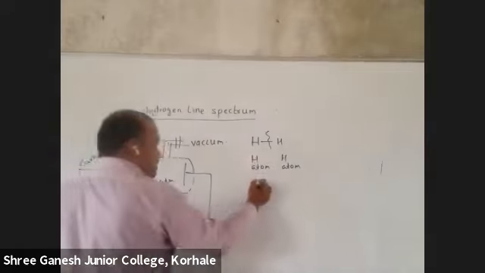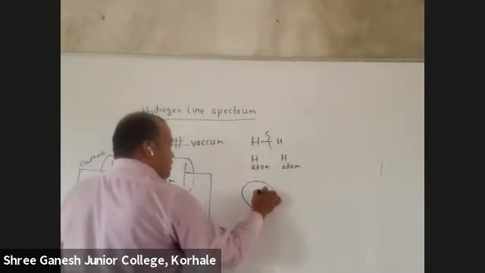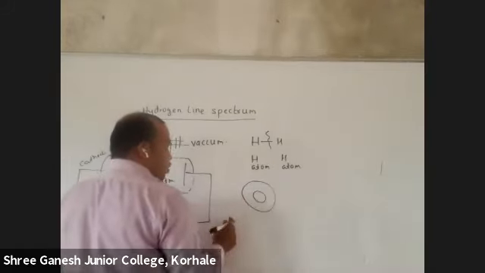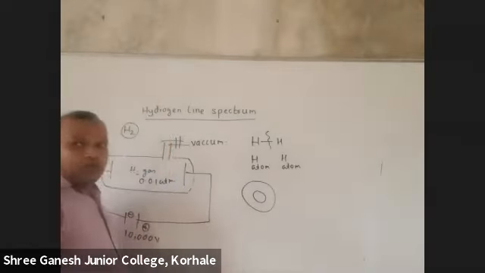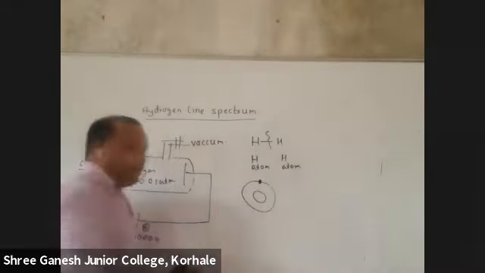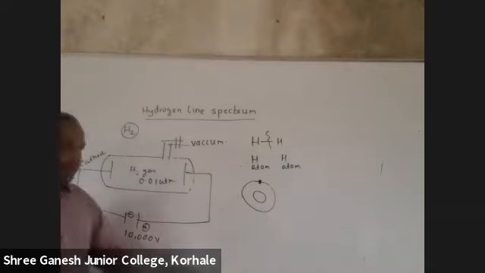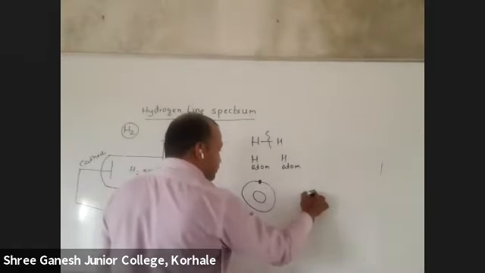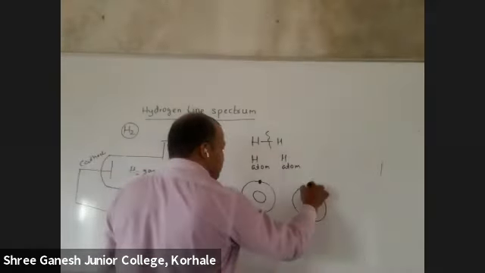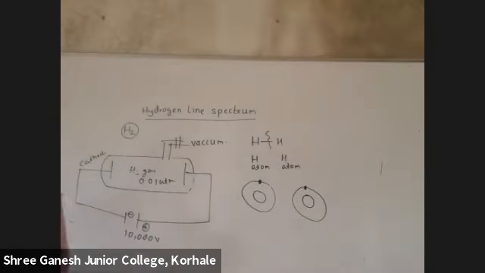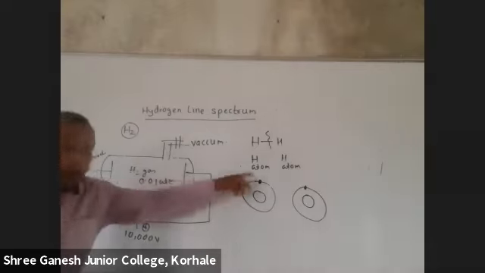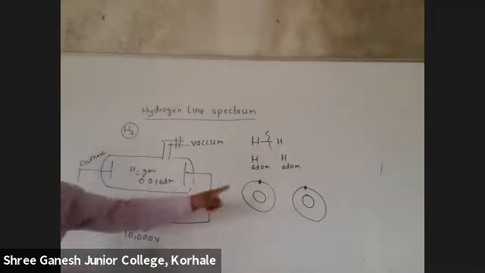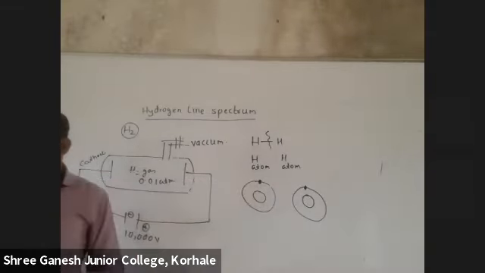Okay, now suppose this is a hydrogen atom. So this is the nucleus of hydrogen. How many electrons does hydrogen have? One electron, in the outermost shell. This is another hydrogen. So some energy will be used to break this hydrogen molecule into hydrogen atoms, and some energy this electron will absorb.